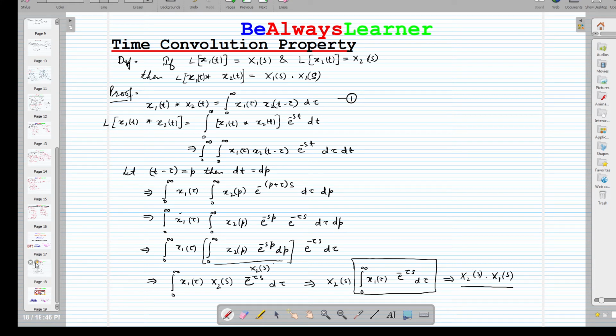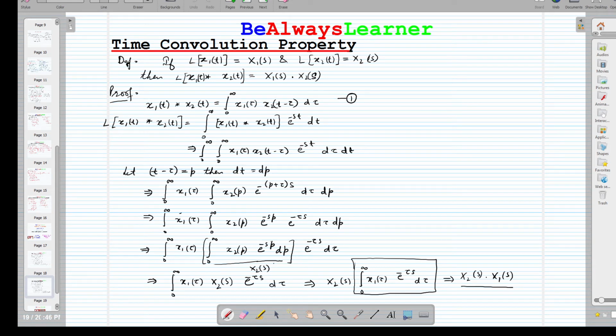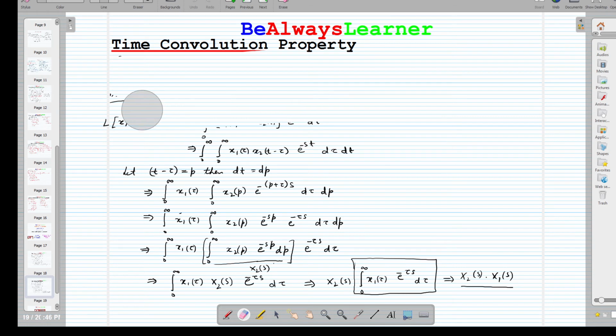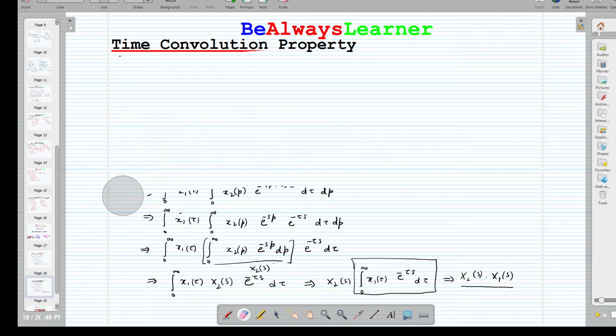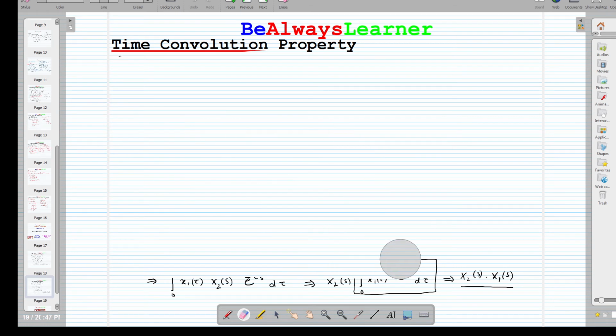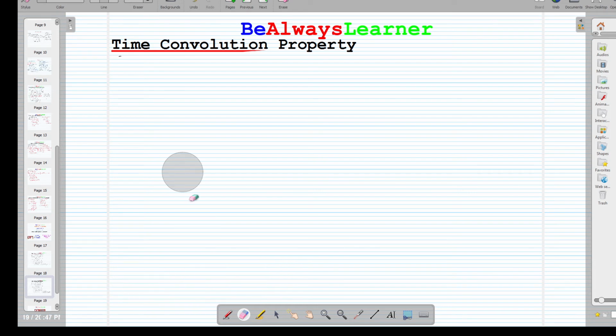So we can have another context in that also. We can also try an example for this. So we have an example here.